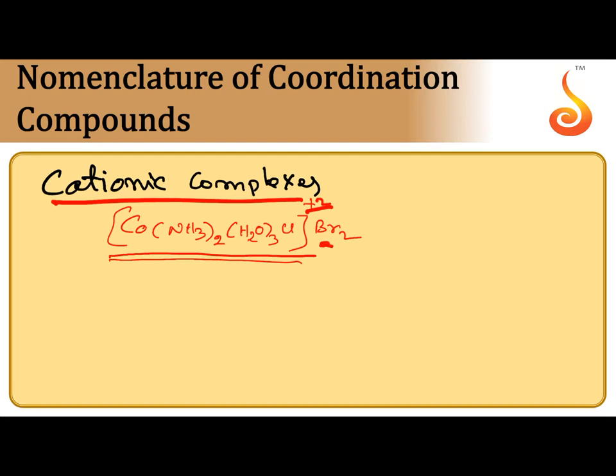So for naming of this complex, first you write the ligands along with their number. After that, write the name of the central metal atom, followed by the oxidation number in Roman numerals in brackets. After that, the counter anion. Here Br minus is the counter anion. So there are ammonia ligands, H2O ligands, and Cl minus. 3 types of ligands are there.